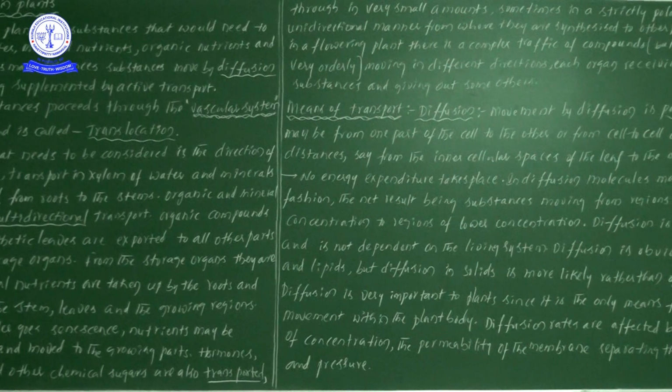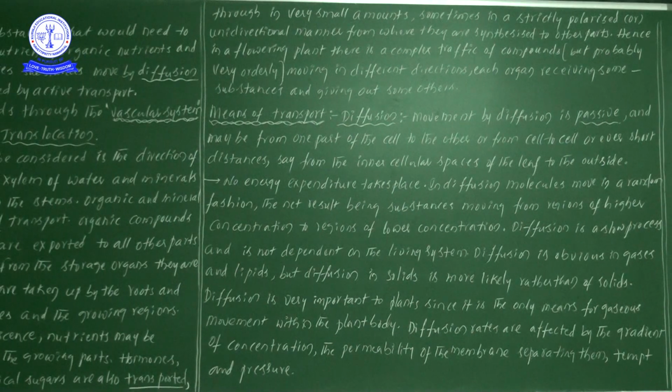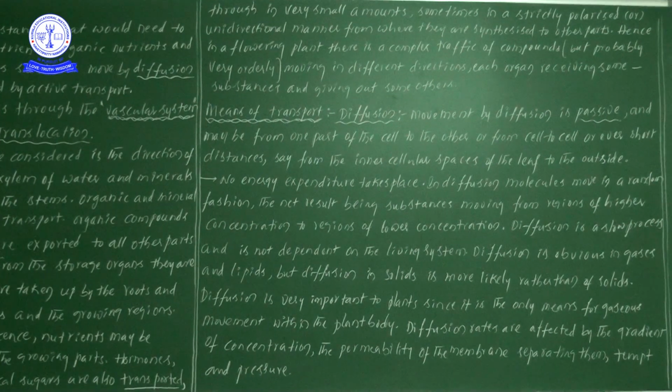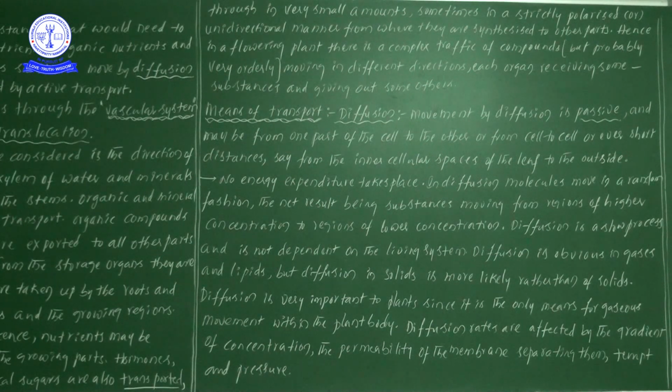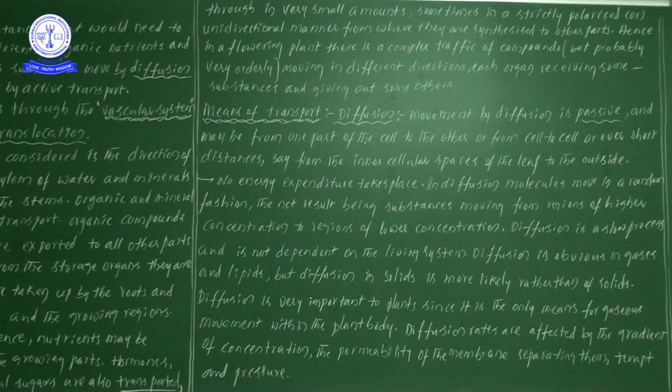Next one, hormones, plant growth regulators and other chemical substances are also transported in very small quantities. Here the hormones, plant growth regulators and other chemical substances, each and every chemical part will be translocated, even though they are in very small quantities. So what is the point we have to understand? In the plant body, the chemical parts and essential things should not be stable, they must be translocated continuously from one place to another place. Next one, sometimes in a strictly polarized and unidirectional manner from where they are synthesized to other parts.